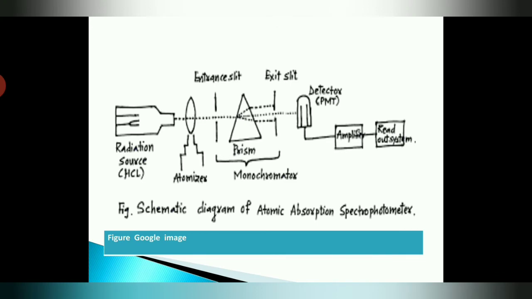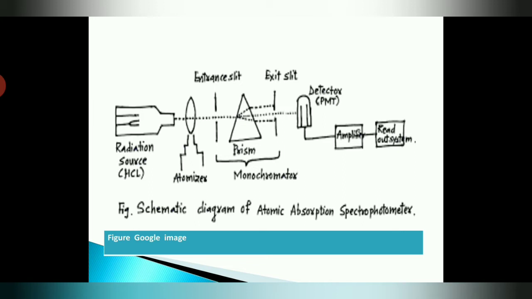In your book we are using atomic absorption spectroscopy. The radiation source is a hollow cathode lamp, then atomizer, entrance slit, monochromator, exit slit, detector. The detector used in AAS is generally a photomultiplier tube, then amplifier and readout system.